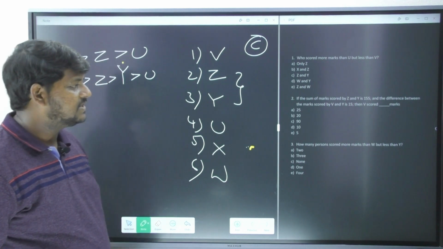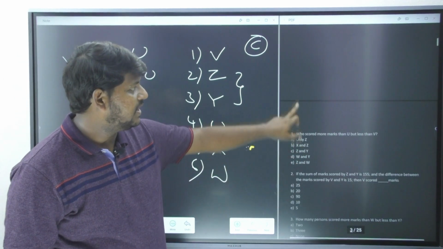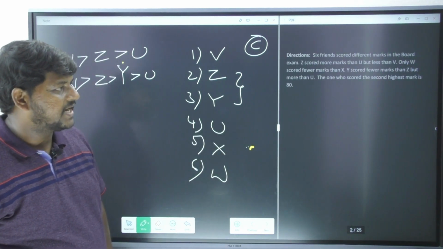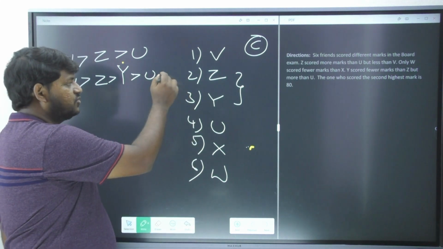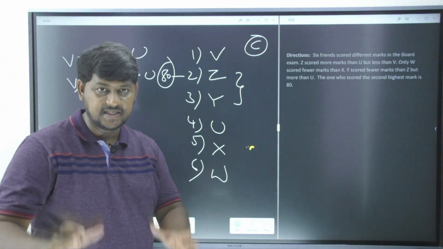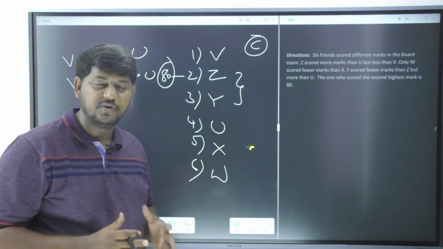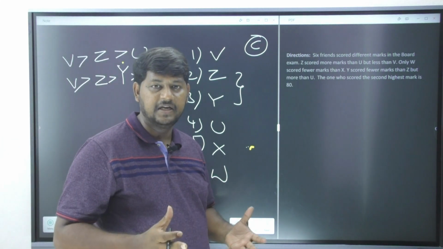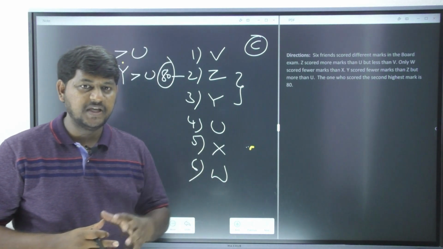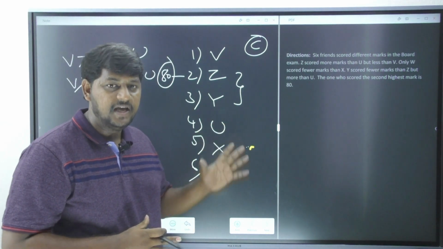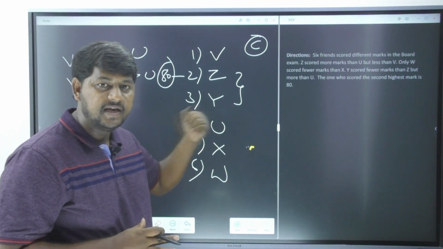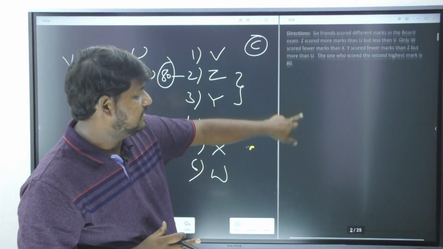Now let's go with the second one. But before going to the second one, I think we have missed a small piece of information. The one who scored the second highest mark is 80. Please do remember this information, we have skipped it. Now I'm just writing it down. Please understand, I am also a human being, obviously I also make mistakes. A faculty member is not going to skip a small piece of information or commit any mistake? Please understand this information very carefully. I am also a human being, so I may commit some mistakes, but I am rectifying it very quickly.